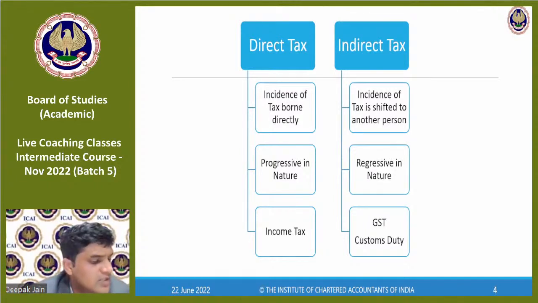Cess on sin goods and luxury items fall under taxes. Yes, cess is also there on some luxury goods and things. That is also indirect tax. But all the cess is collected through GST itself. So we have this compensation cess that is also collected through the GST mechanism itself.